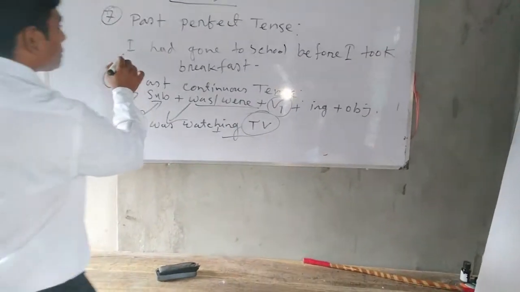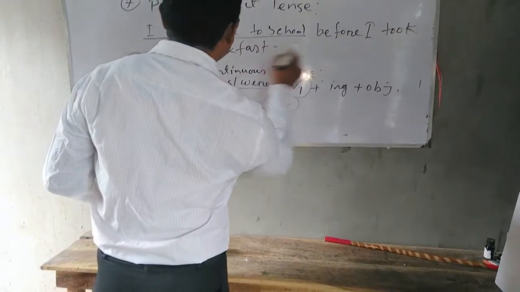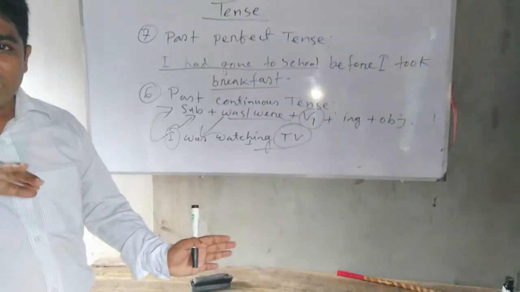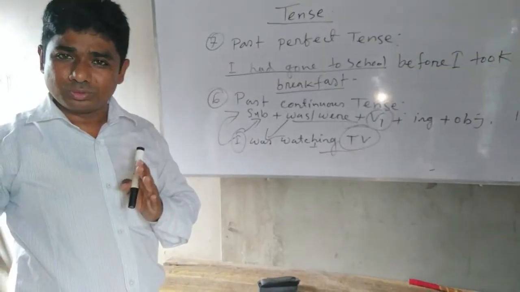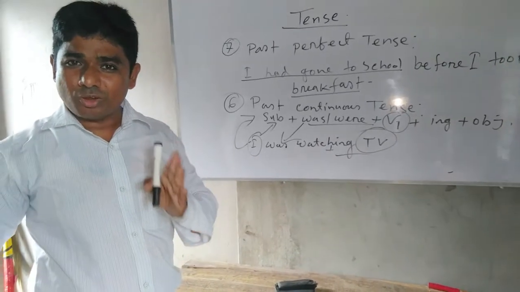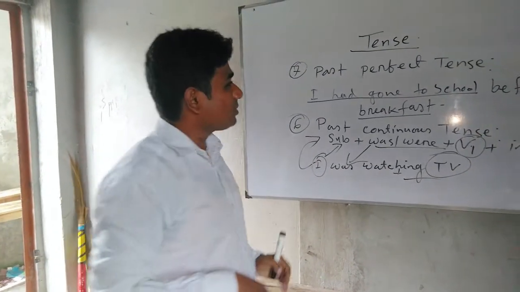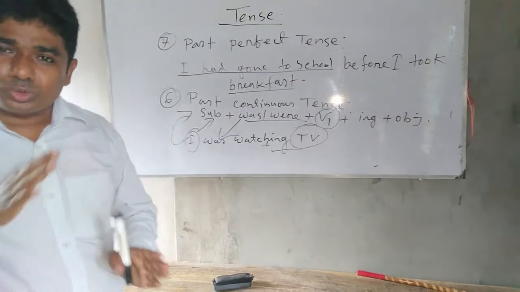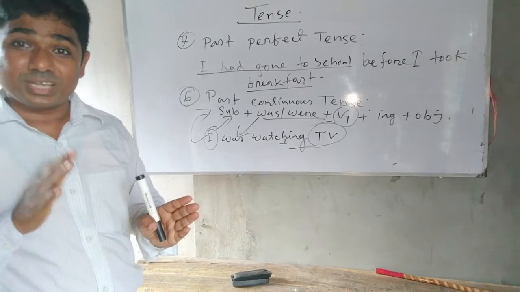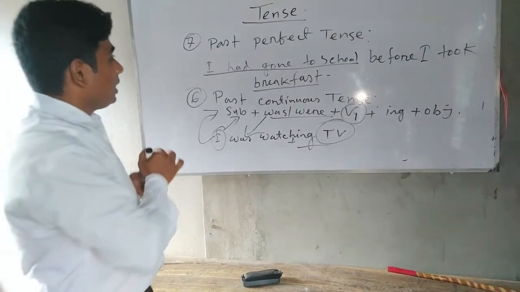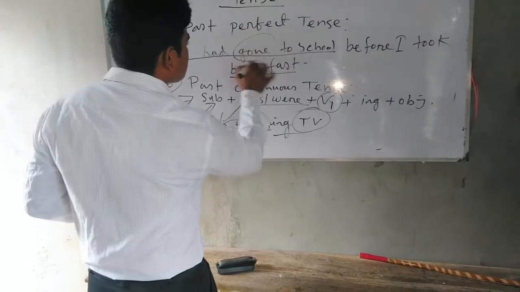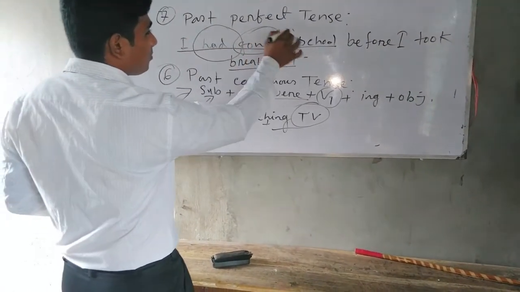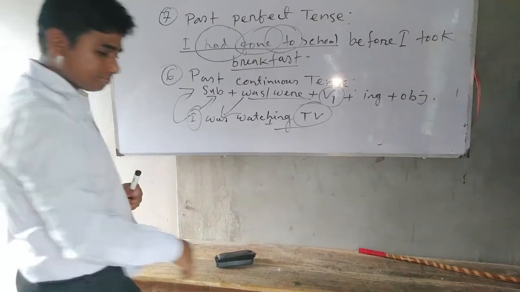There you will find two actions: gone to school and taken breakfast. At first, I had gone to school. It is an action of past time. And after that, I took breakfast. It is also another action of past time. But going to school is the former action. For this reason, it is past perfect tense.